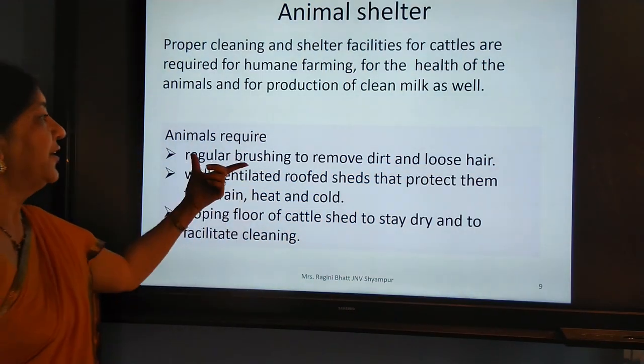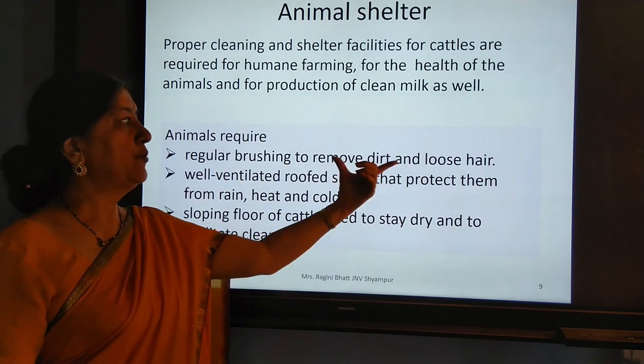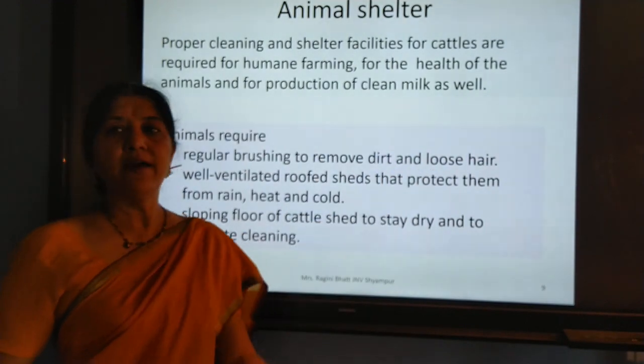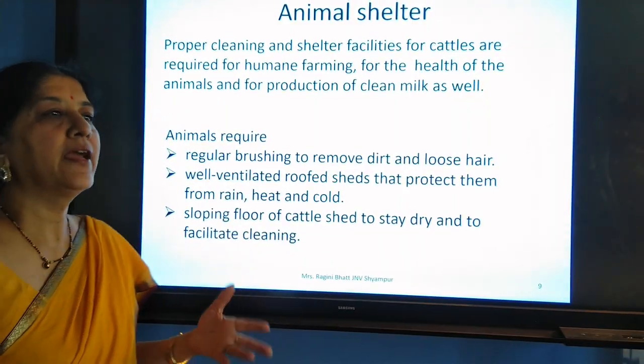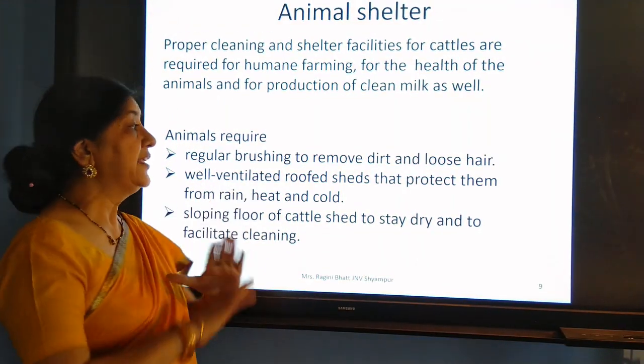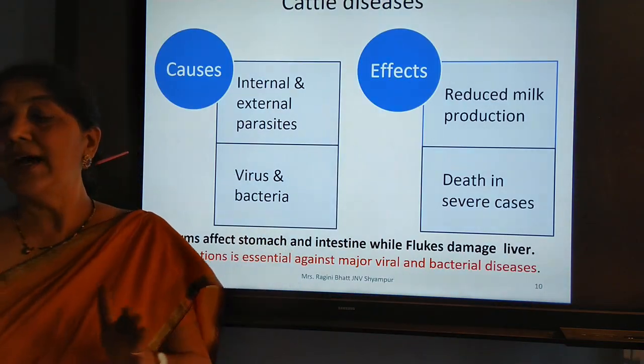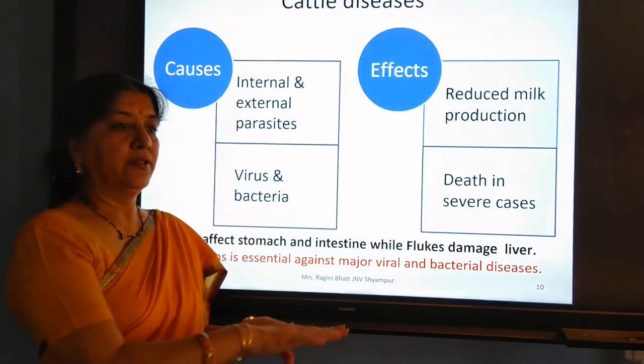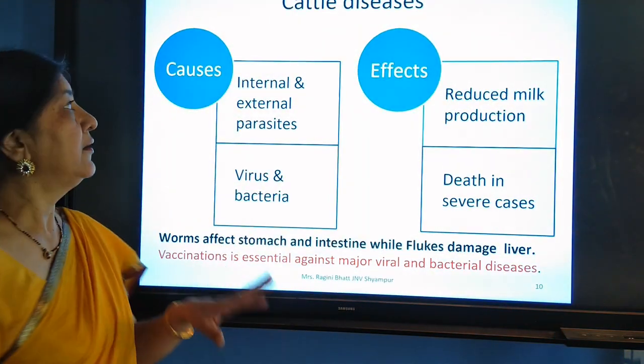Good. Everyday regular brushing to remove dirt and loose hair, because when they lose hair, they can engulf it and have problems. A well ventilated roof shade. And the last one is a sloping shed, so that it can be cleaned.